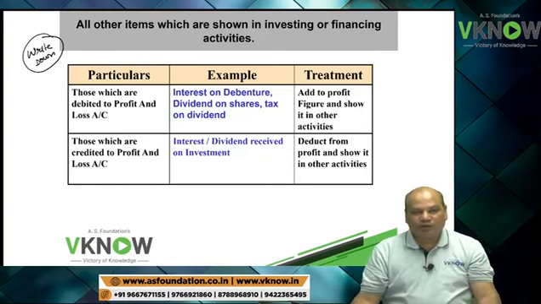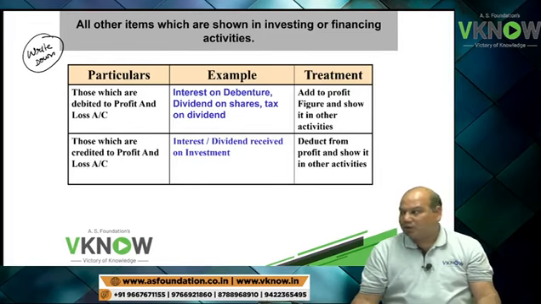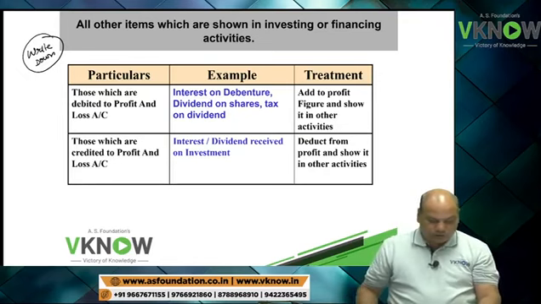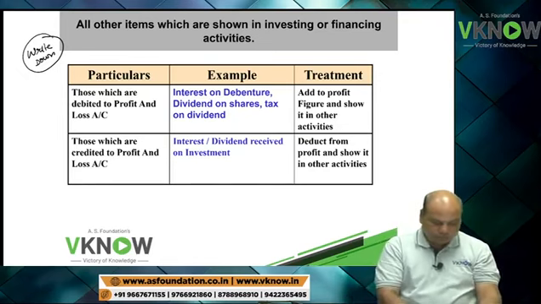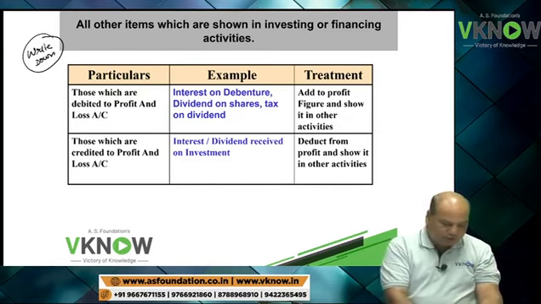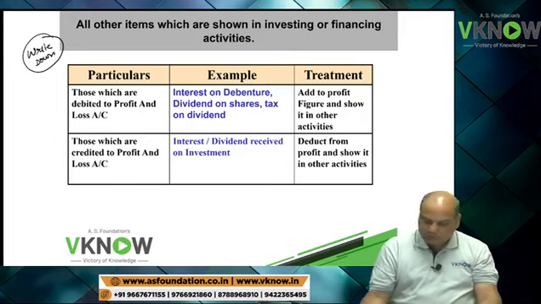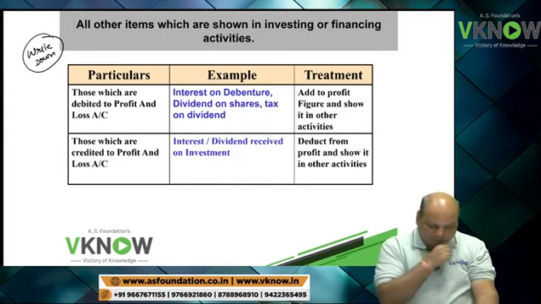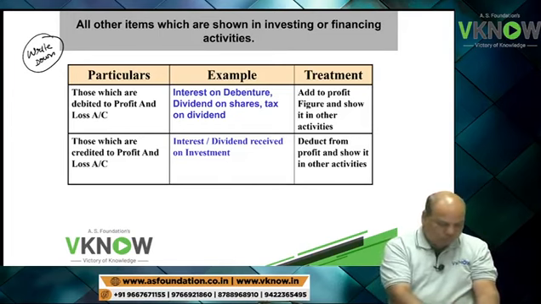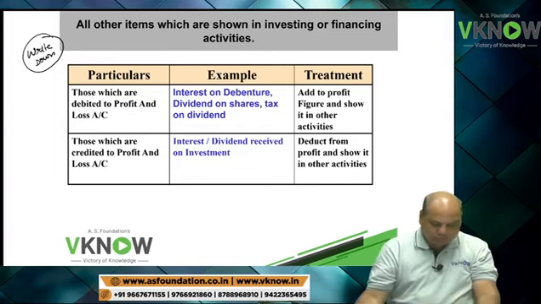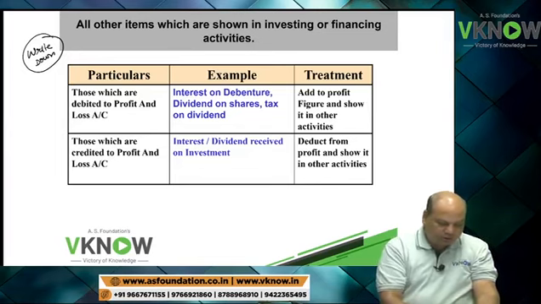Working capital changes explained, non-cash items explained, and the third category, all other items which are shown in investing or financing activity.